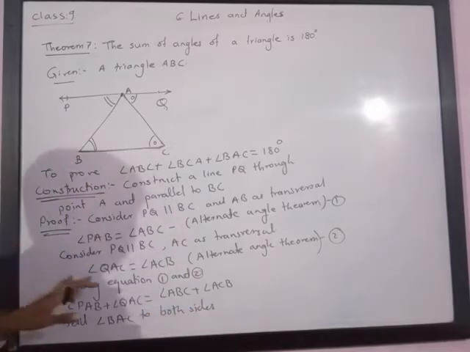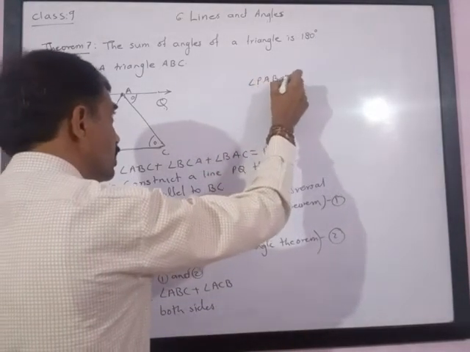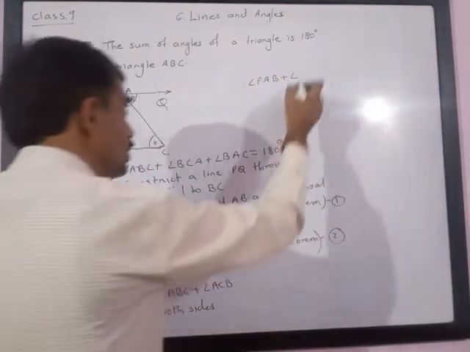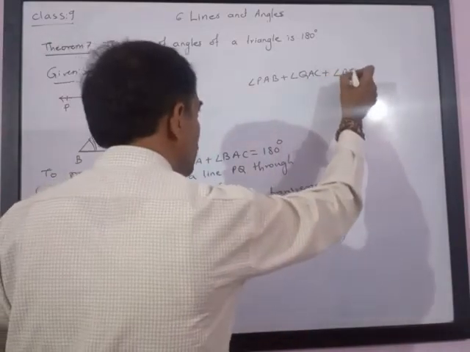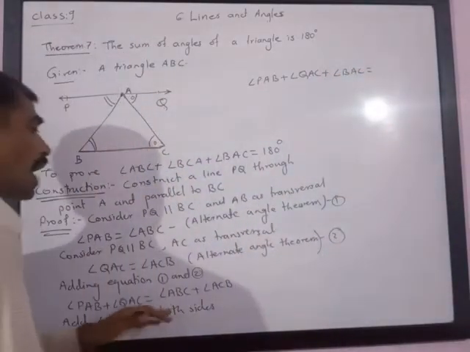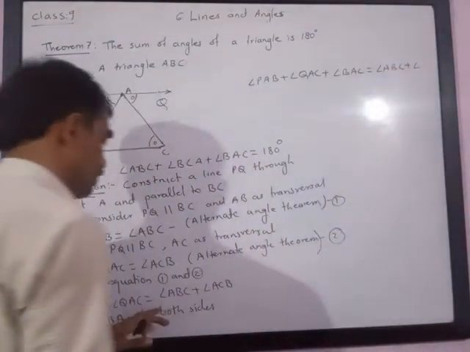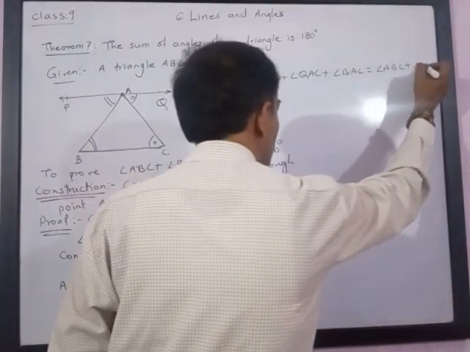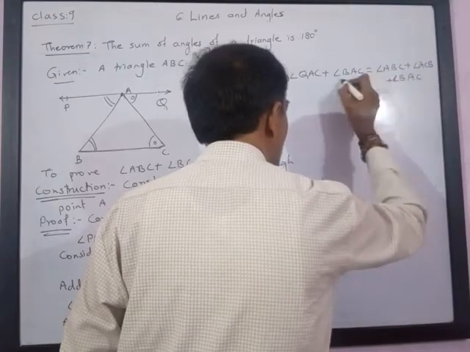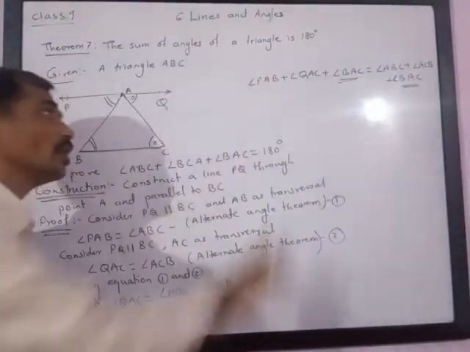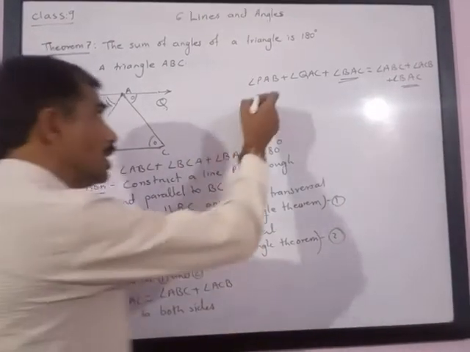So I will get angle PAB plus angle QAC plus angle BAC is equal to angle ABC plus angle ACB plus angle BAC. Now look at the figure on the left hand side.